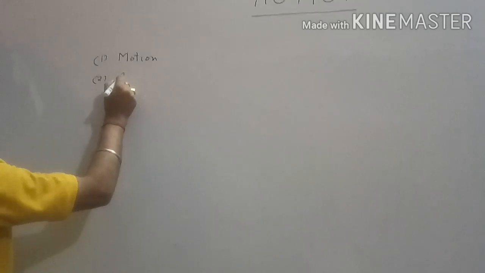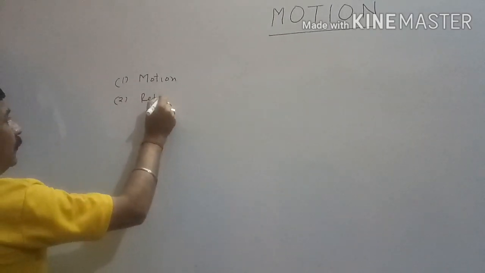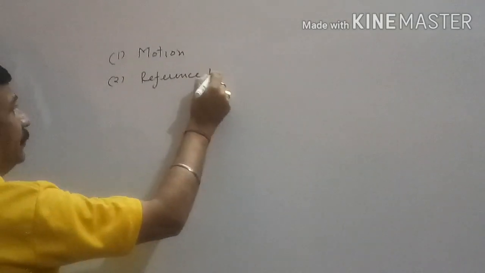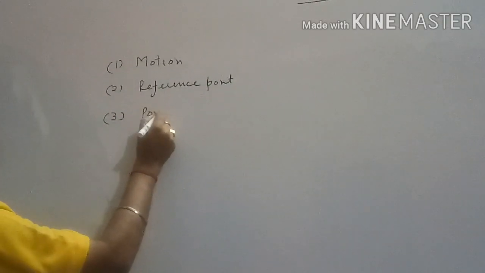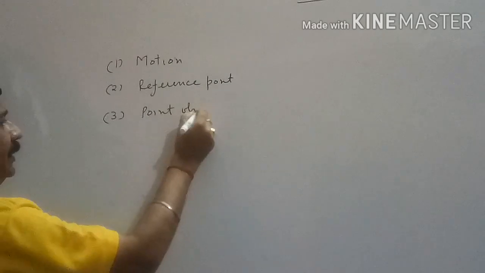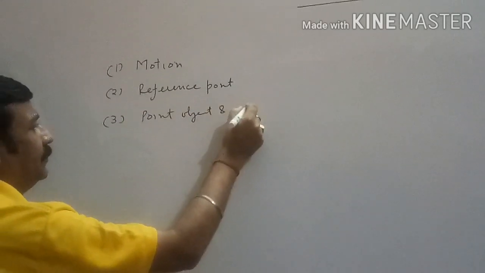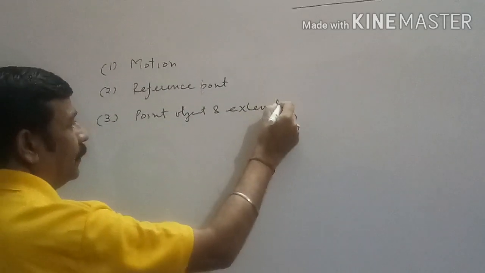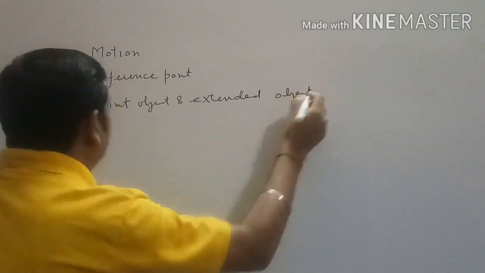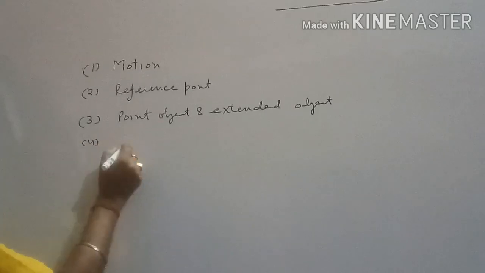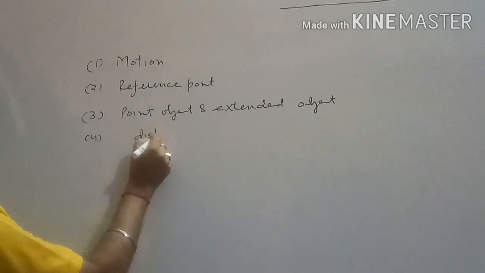Number 2, what is a reference point? Number 3, point object and extended object. Number 4, distance.